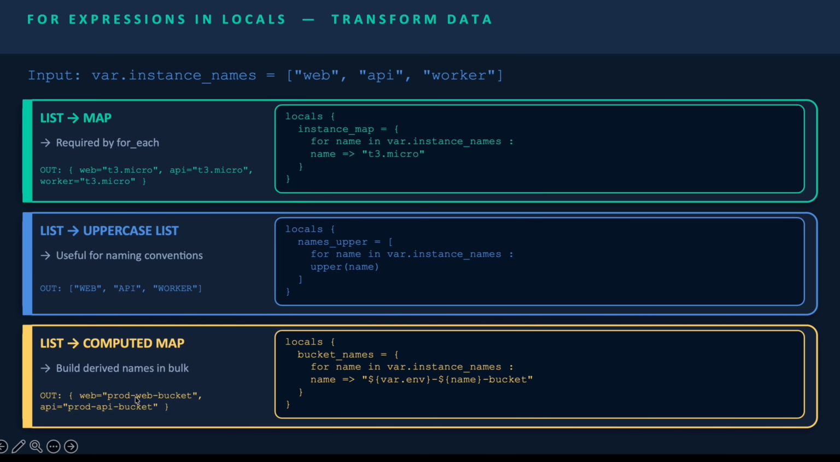So what will happen? Prod-web-bucket. So the value of web will be this, and if you want it for the API, then prod-api-bucket. Even if you need the worker, it will be prod plus whatever the name is, if it's node, then prod-node-bucket. So that's how we can use Terraform expressions in the local.